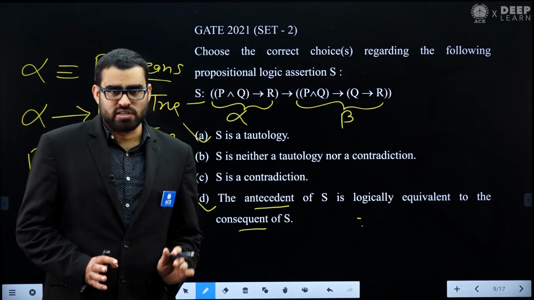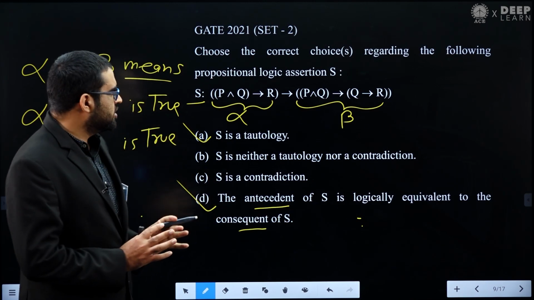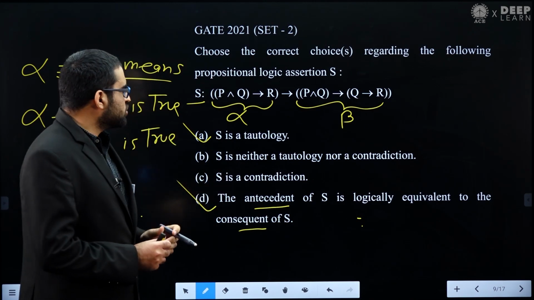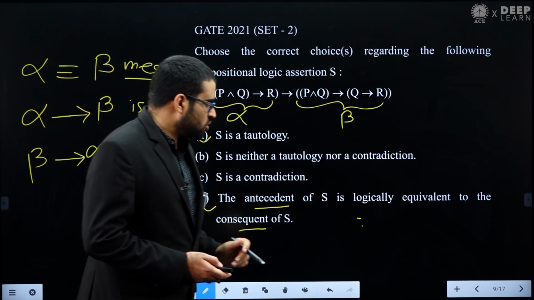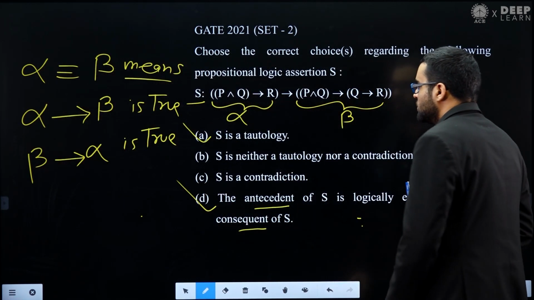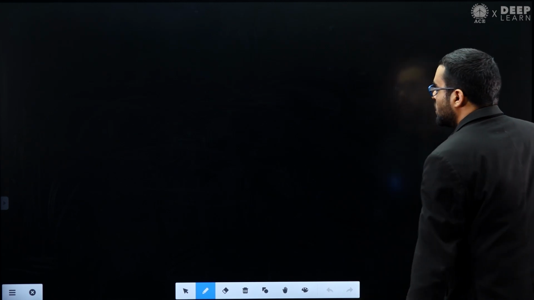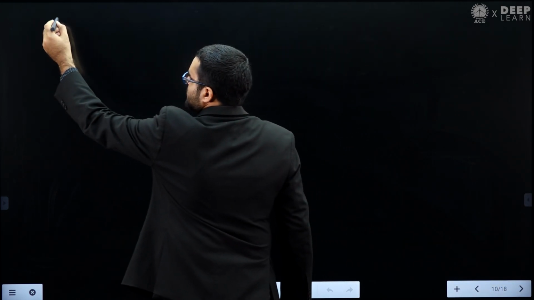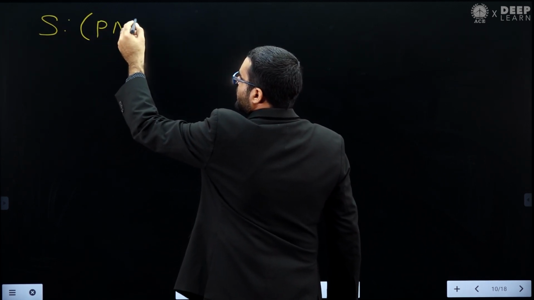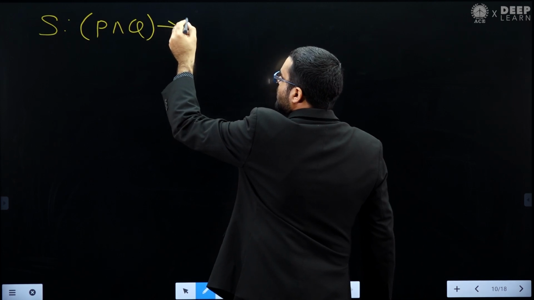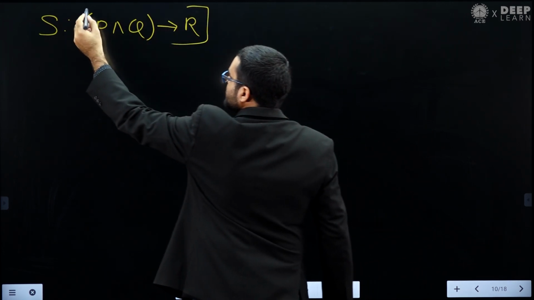So this is method 1. This is one method to solve this question. We can also solve this same question using a different method. So let's solve this question by a different method. Now if you see this statement S, what is this? This is saying P and Q implies R, this is our antecedent.